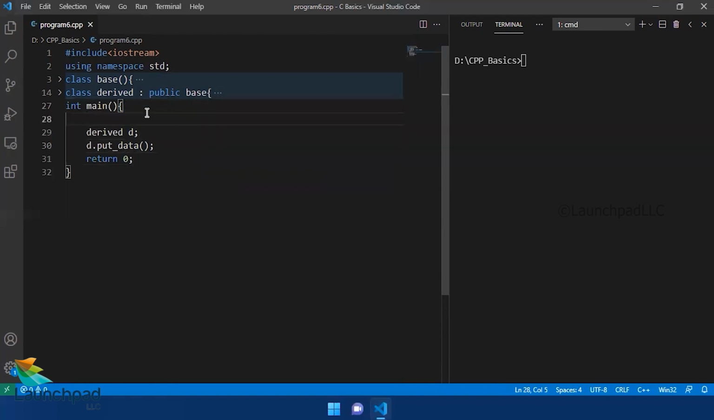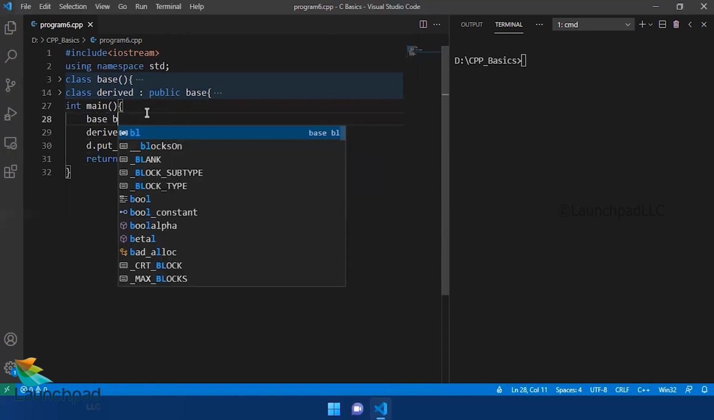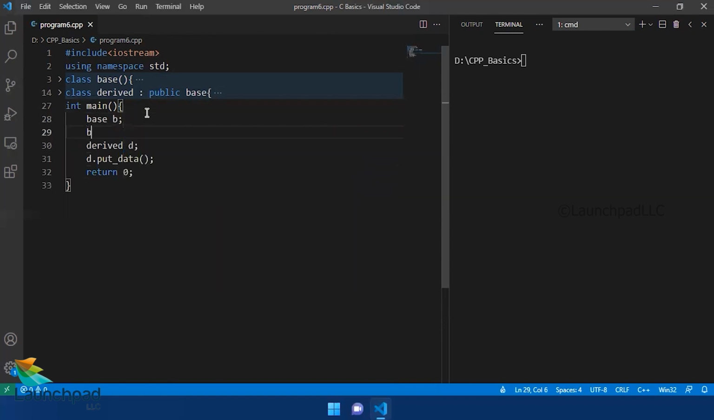And I would like to also create an object for the base class as well, with the name B. And from B, I'll again call that putData function, which is a member function of the base class.